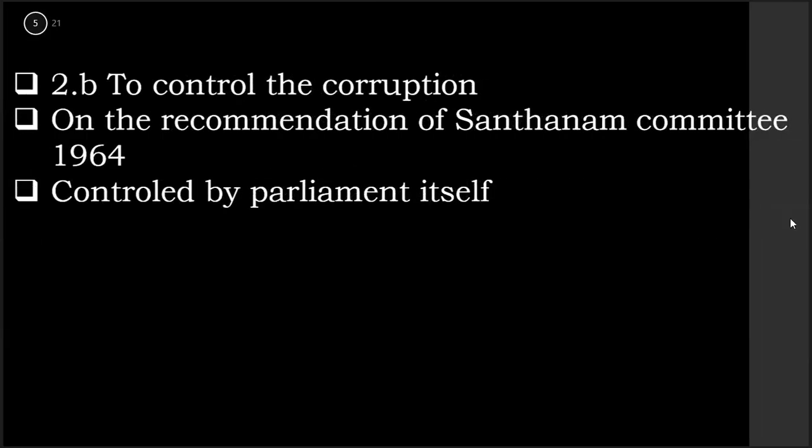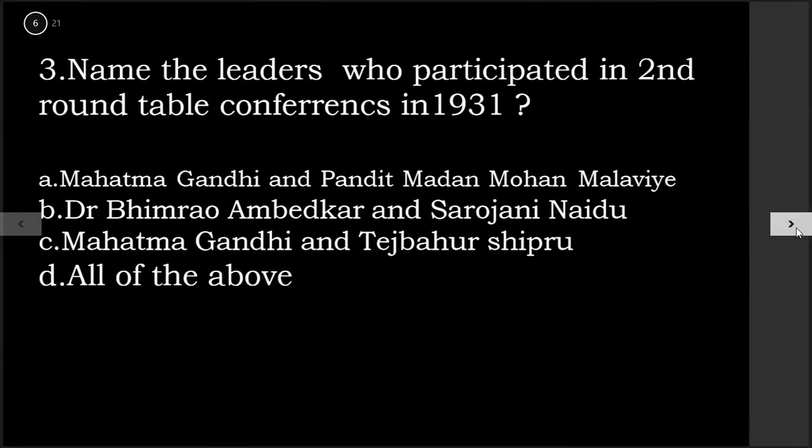And some other points related to this question: on the recommendation of which committee was the Central Vigilance Commission created? On the recommendation of the Santhanam Committee in 1964. So the Santhanam Committee in 1964 recommended creating the Central Vigilance Commission. Okay. And the next point is, it is controlled by Parliament itself. It doesn't come under any government ministries. Okay, it comes directly under the Parliament.